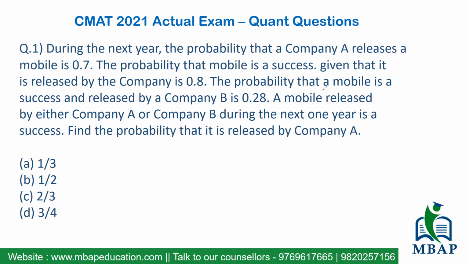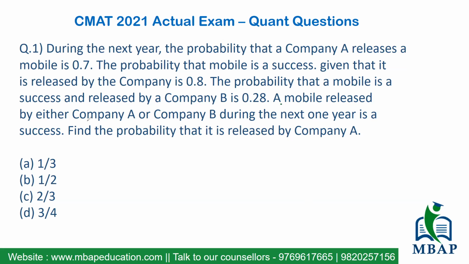Then the probability that the mobile is a success and released by company B together is 0.28. So on one side, there are two events. One is the probability of being released by company A, and the overall probability of success is 0.8. On the other hand, the probability of release and success combined together for B has been given to you.